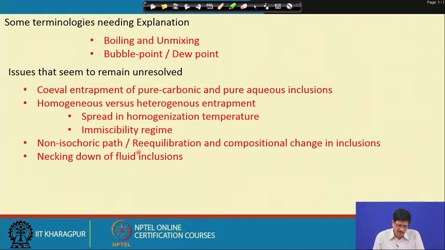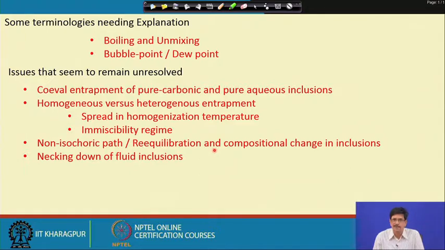So, these are situations which also need to be resolved, because in many cases we see that it is a function of the inclusion size. There is a very good exponential relationship, that the magnitude of the internal overpressure exerted on the wall of the host mineral depends on the yield strength of the mineral and the pressure exerted by such a non-isochoric path.